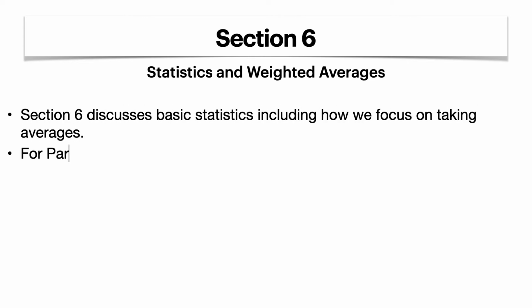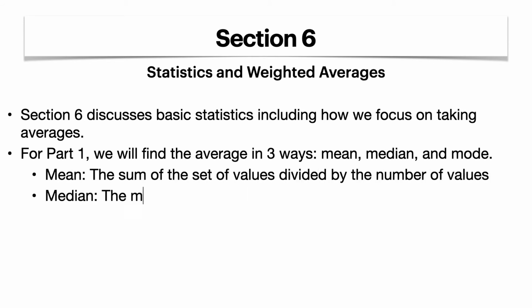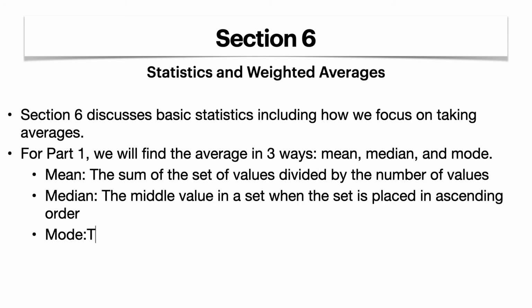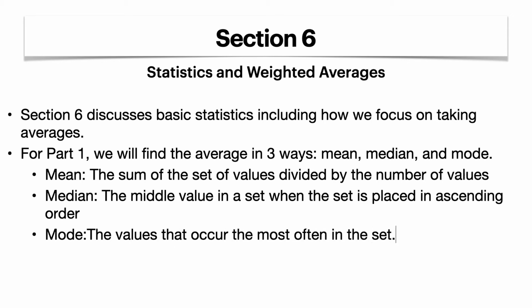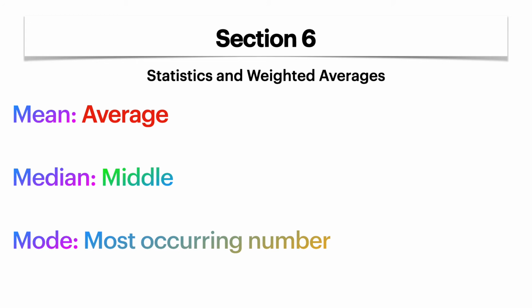Okay, and section 6 is about statistics and weighted averages. It discusses basic statistics, including how we focus on taking averages. We will find the average in 3 ways: the mean, median, and mode. The mean is the sum of the set of values divided by the number of values. The median is the middle number, and the mode is the number that occurs most often in the set. I've rewritten these in simpler terms.